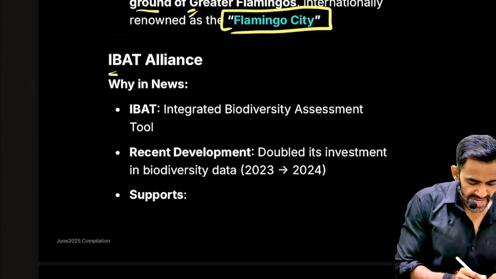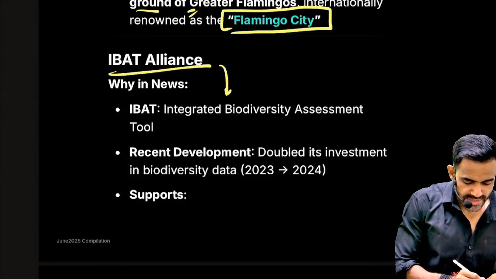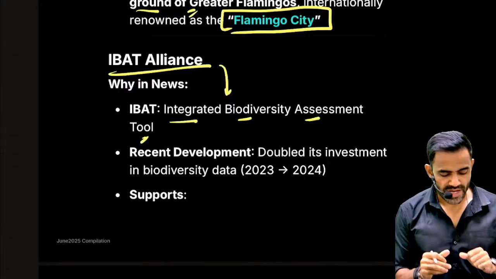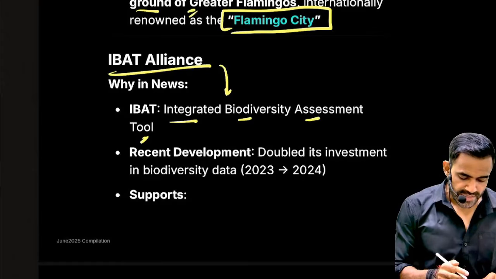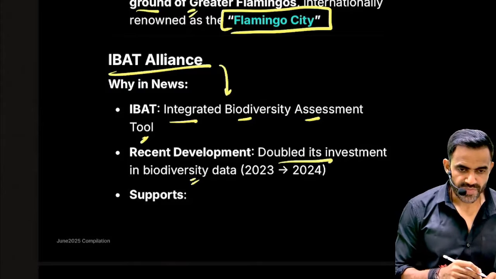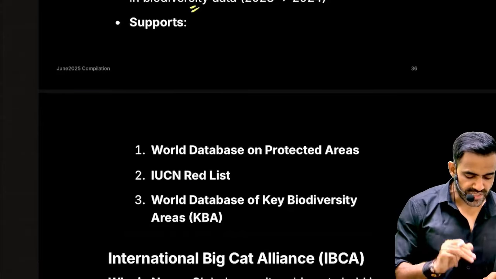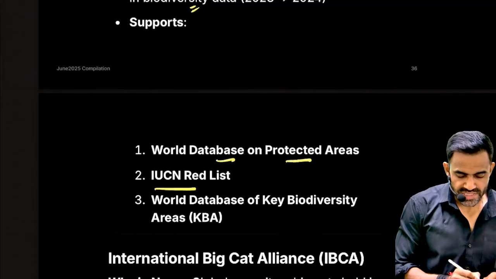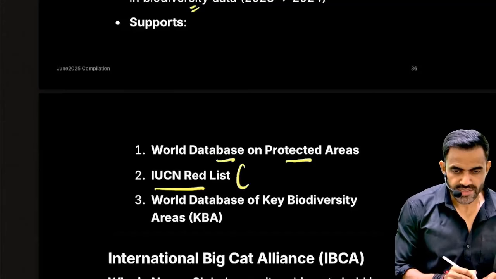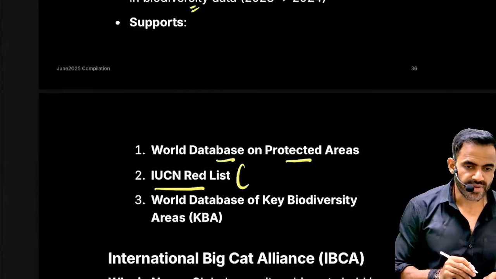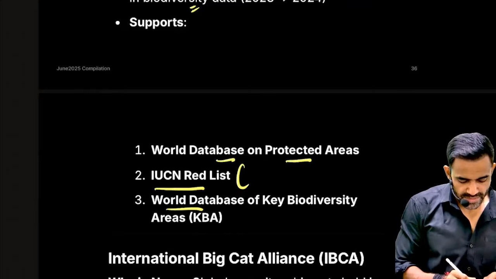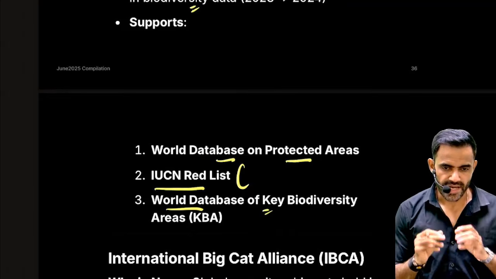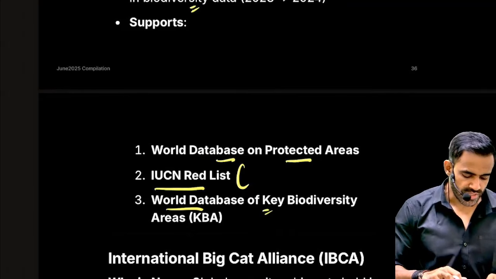Next is related to the IBAT Alliance. What is IBAT? It is the Integrated Biodiversity Assessment Tool. As the name suggests, it is for the assessment of biodiversity. It has doubled its investment. Now, this investment will support various initiatives, for example the World Database on Protected Areas, and the IUCN Red List. The Red List is a list of vulnerable species released by IUCN. There is also the World Database of Key Biodiversity Areas. So this funding will support these initiatives.